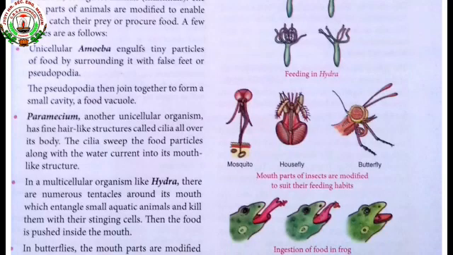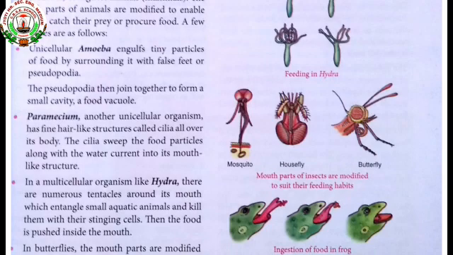With the help of those stinging cells, it kills the prey. It kills the small aquatic animal, and then they push them into the mouth. In this way, the hydra catches its prey.